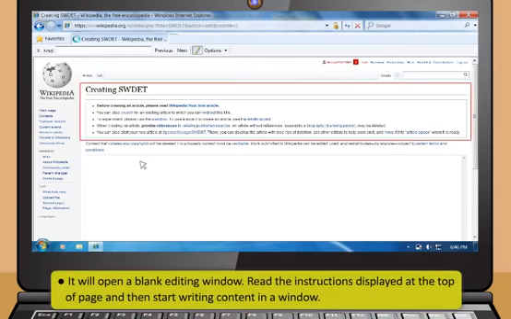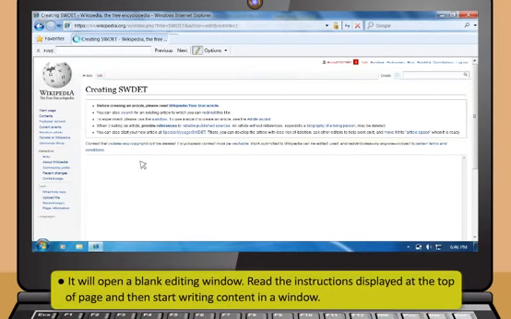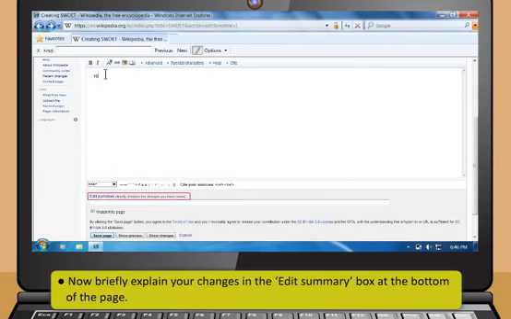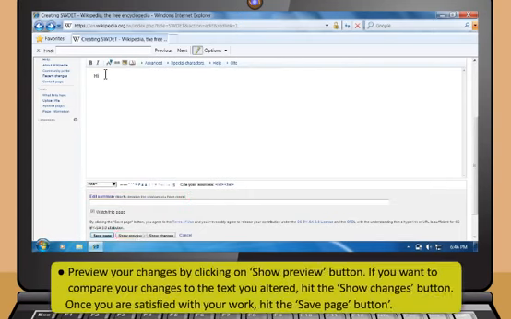Read the instructions displayed at the top of page and then start writing content in a window. Now, briefly explain your changes in the Edit Summary box at the bottom of the page. Preview your changes by clicking on Show Preview button. If you want to compare your changes to the text you altered, hit the Show Changes button. Once you are satisfied with your work, hit the Save Page button.